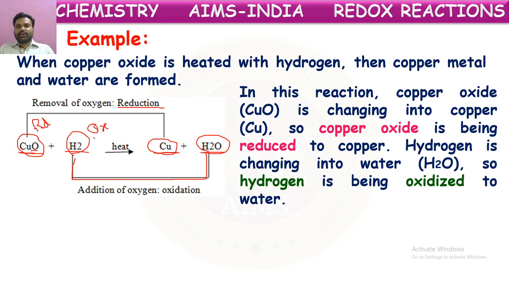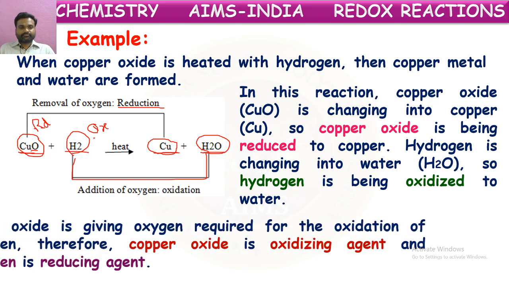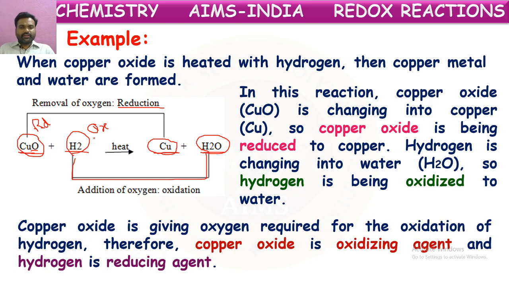So in this reaction, copper oxide is changing to copper. So copper oxide is reduced to copper. Hydrogen is changing into water, the H2O. So hydrogen is being oxidized to water. Now, in terms of agents, copper oxide is giving its oxygen to hydrogen, so this copper oxide is helping in the oxidation of hydrogen.